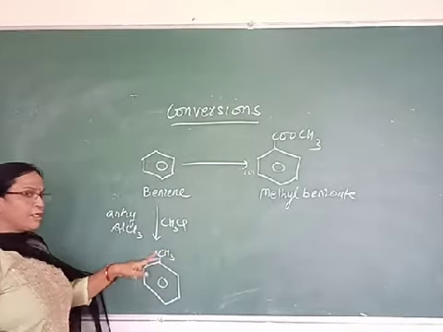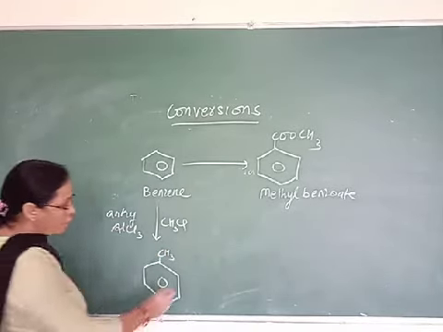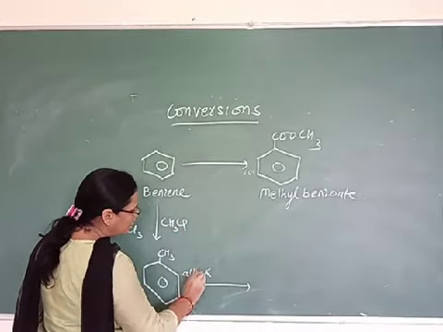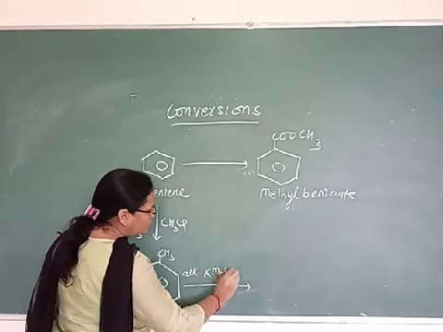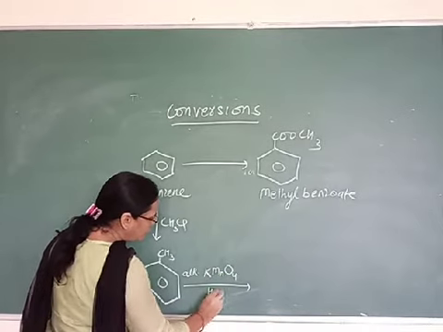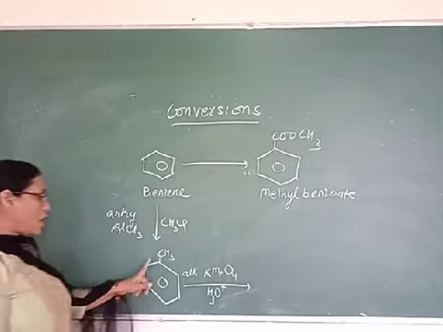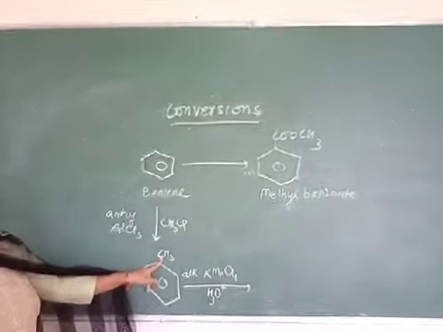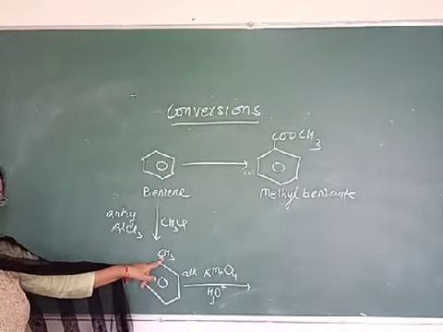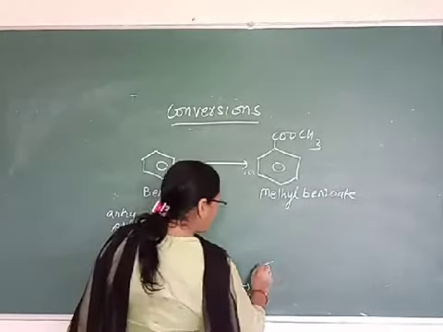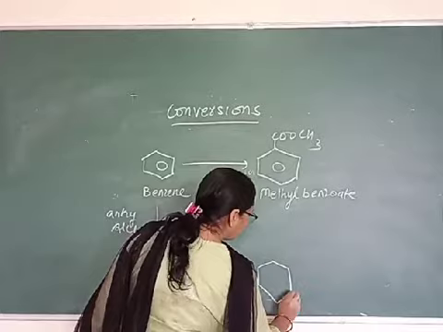Now how can you convert toluene into benzoic acid? By treating it with alkaline KMnO4 followed by acidic hydrolysis, isn't it? I have told you that any alkyl group can be converted to the carboxylic group by oxidation with alkaline KMnO4. So here you will get benzoic acid.